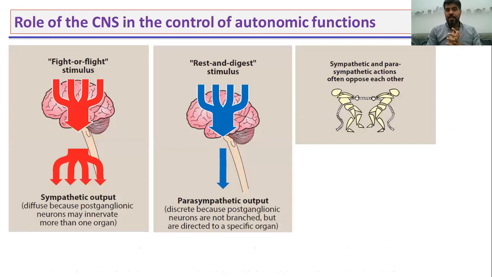And you can see here, as I said previously, on your heart, your sympathetic nervous system increases your heart rate and force of contraction, and the parasympathetic nervous system decreases both your heart rate and your force, or contractility, in your cardiac muscle.